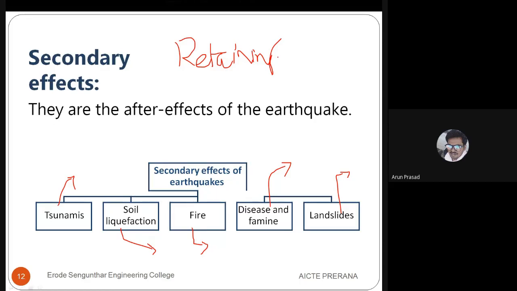When you are traveling in hilly areas, you can find retaining walls constructed there. Generally, retaining walls are constructed near dams, reservoirs, or hilly areas to avoid soil erosion or landslides. A retaining wall is made of reinforced concrete, and it will stop the movement of particles, that is, the soil surface.